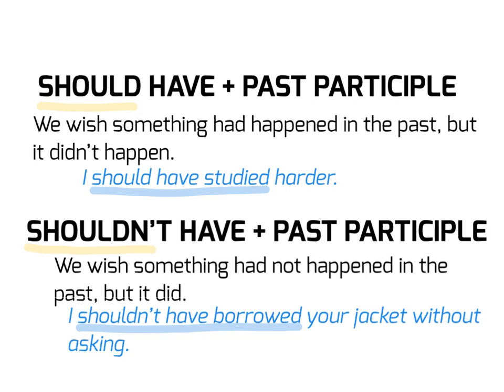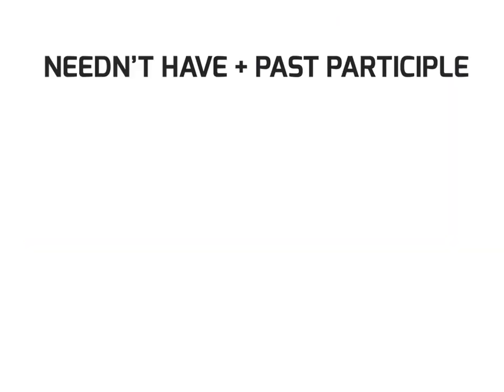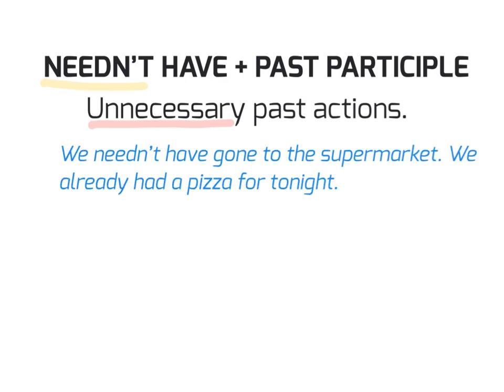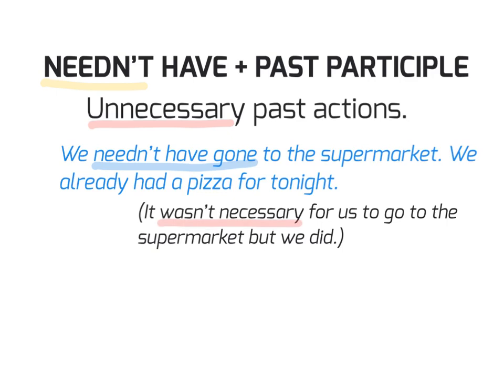So, in the end, should or shouldn't are both for criticism or regret. Finally, let's have a look at needn't. We use needn't to speak about unnecessary past actions. For example, we needn't have gone to the supermarket. We already had a pizza for tonight. What does it mean? It means that it wasn't necessary for us to go to the supermarket, but we did. We went to the supermarket.